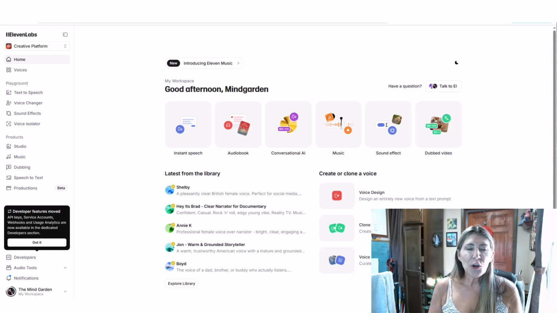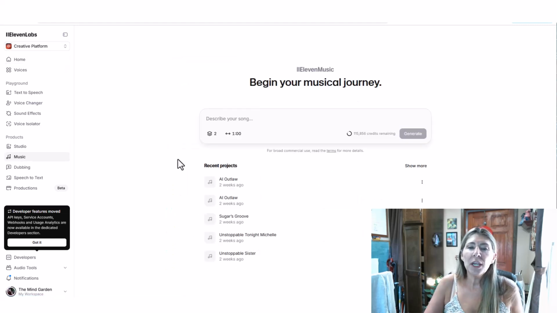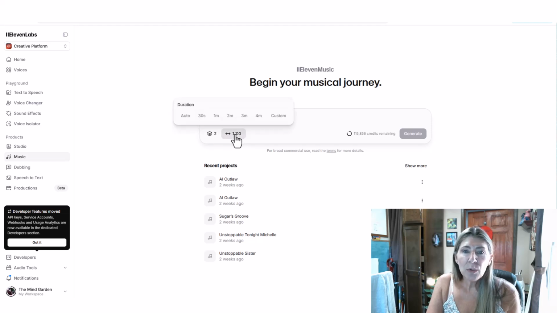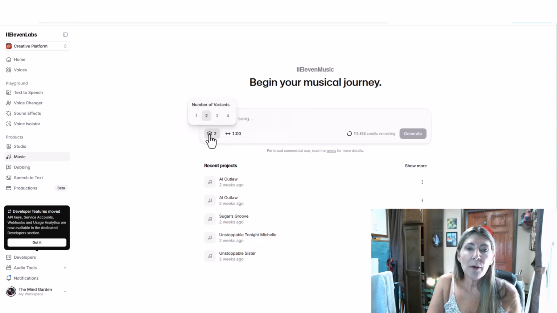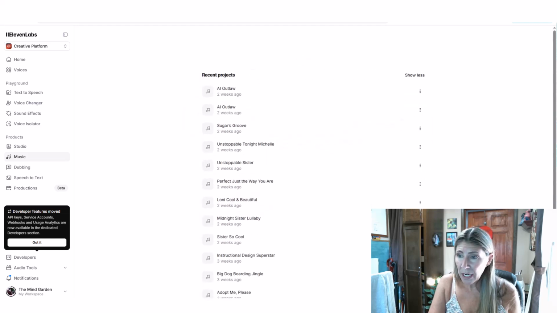Today I'm going to show you a new feature in 11 Labs. It's incredibly simple and it is super fun. It is called music. So when you're in 11 Labs, you just select music and then you can describe the song you want, but you can also set the duration. So I've been doing just little jingles like 30 seconds, but you can actually make a full song. You can also choose how many variations you want. I've been going with 2, but you could do more. Let me just let you listen to some of them that I have created.